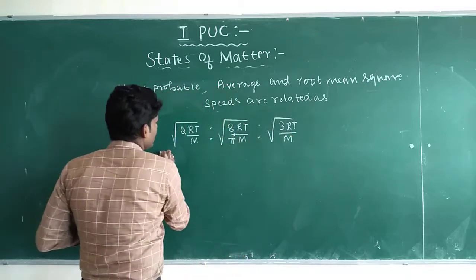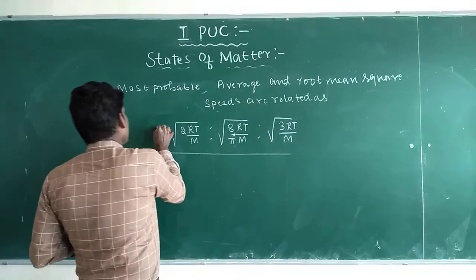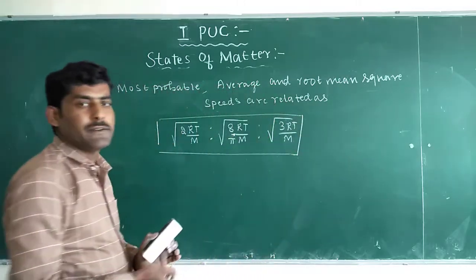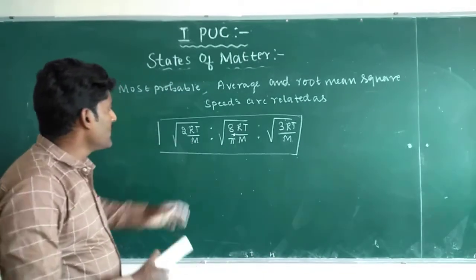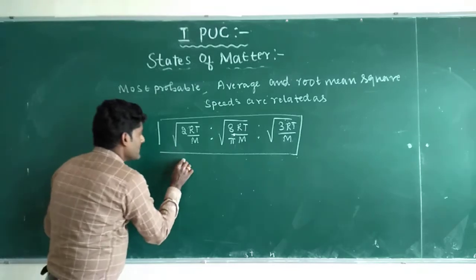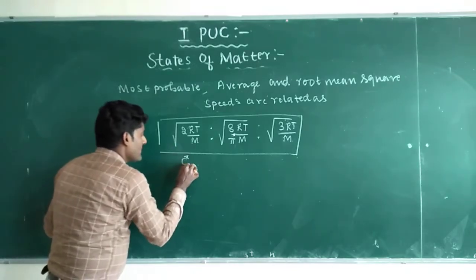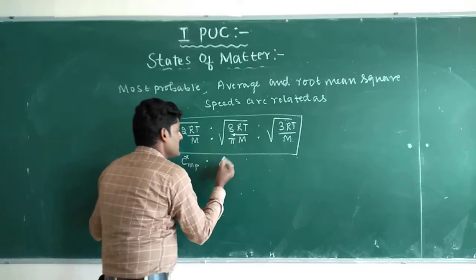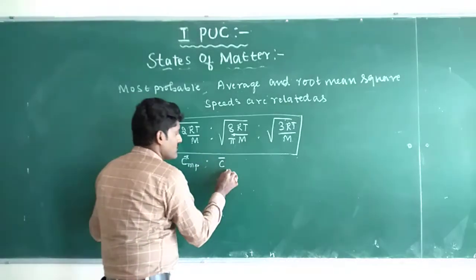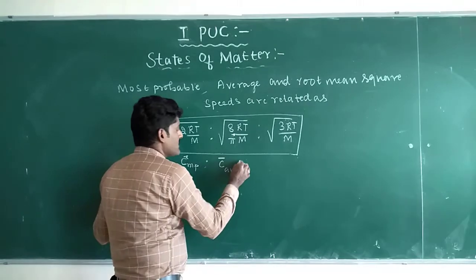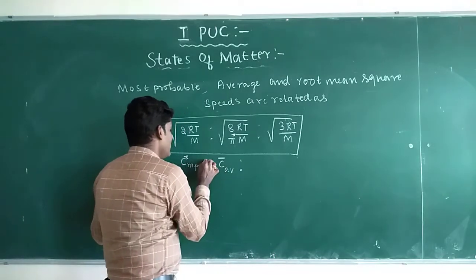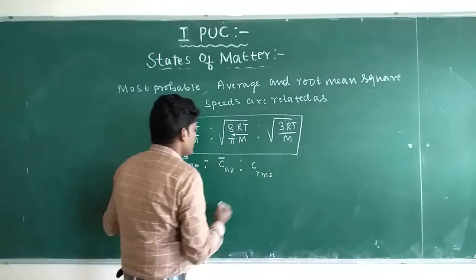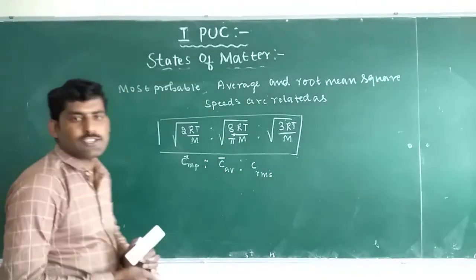So this is the relationship between most probable velocity, C star MP, the average velocity, C bar, and C RMS. This is the relation.